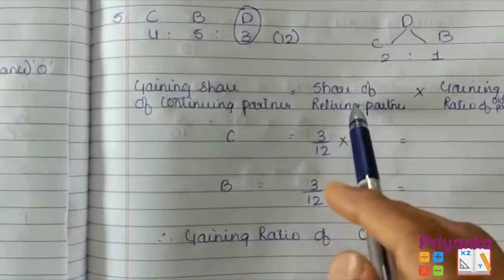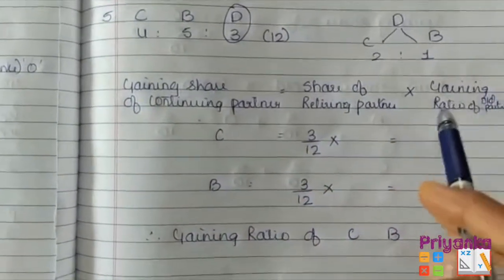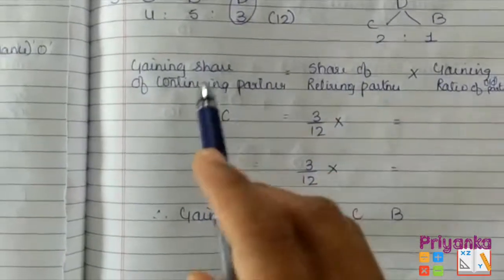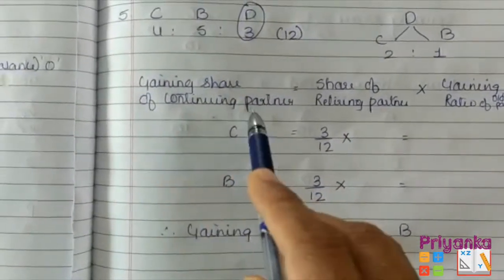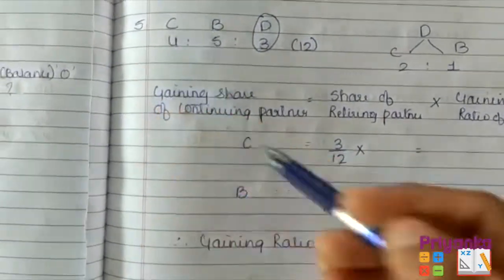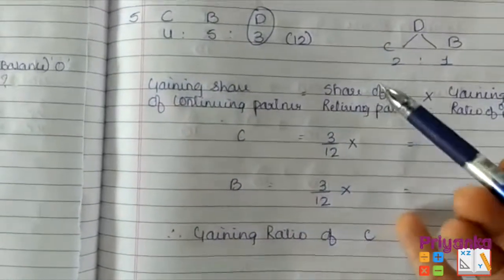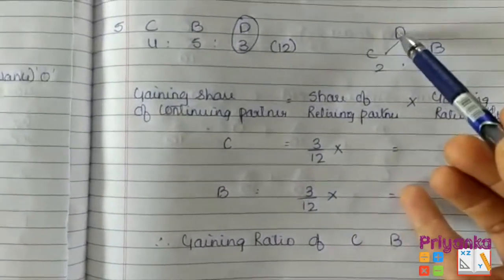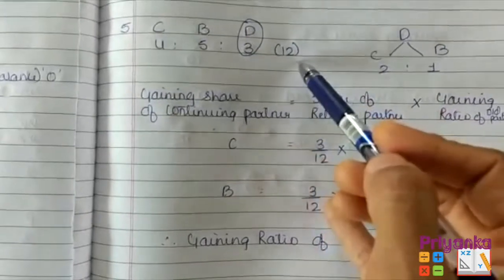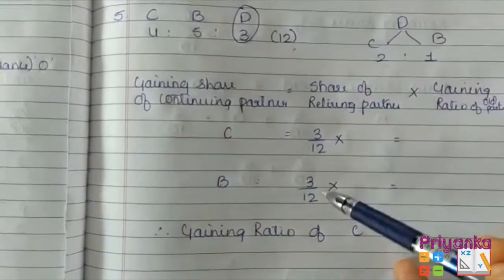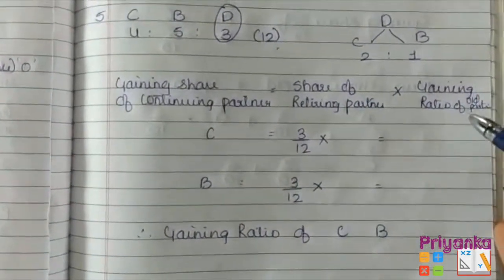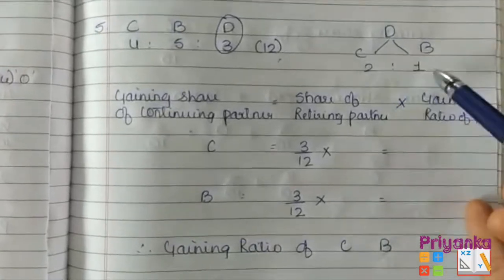Gaining share of remaining partner is equal to share of retired partner multiplied by the gaining ratio of old partners. Now, gaining share of continuing partners. The continuing partners are C and B, so here I wrote C and B. The share of the retiring partner is 3 upon 12. Now, the gaining ratio of old partners is 2:1.